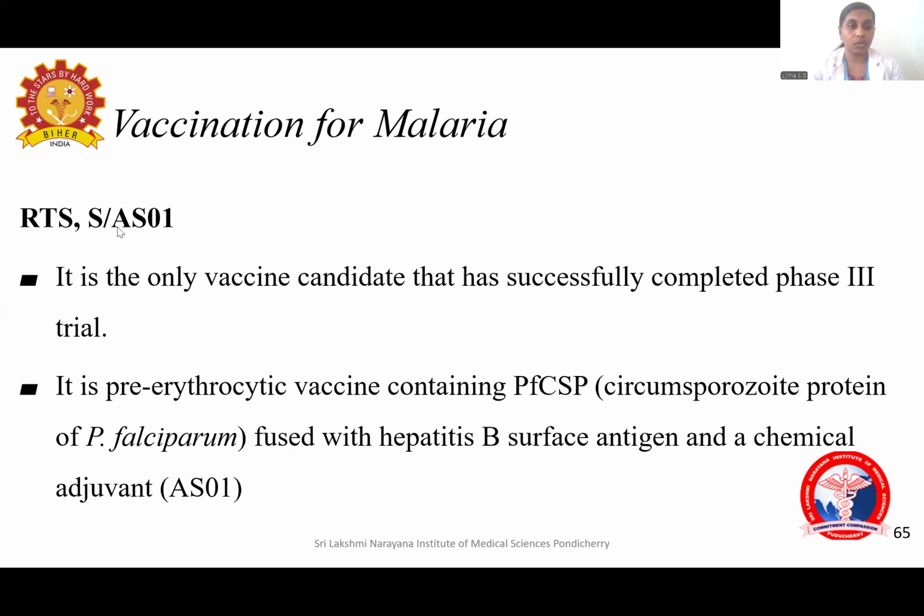S is for the hepatitis B surface antigen, and it's a recombinant vaccine. That finishes the topic. Thank you for listening.